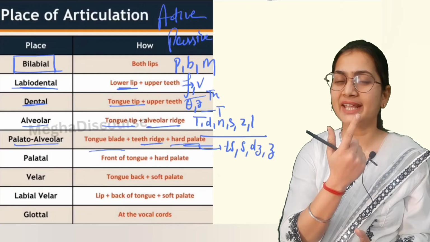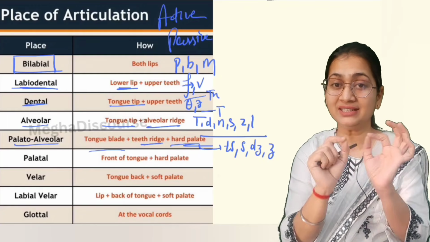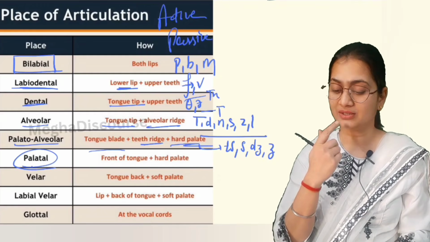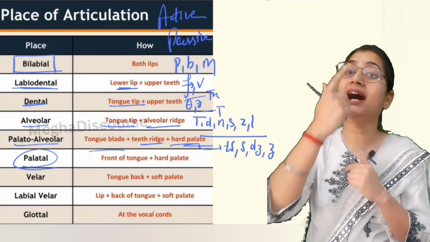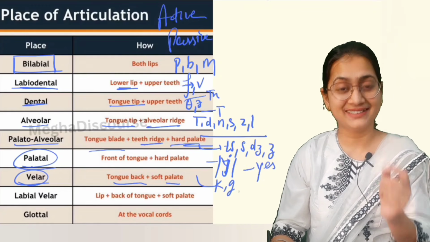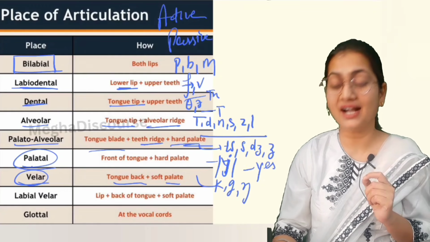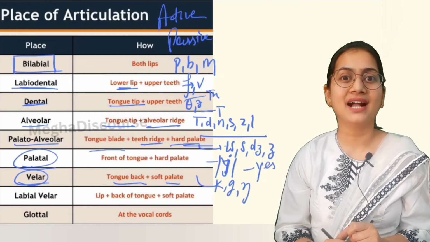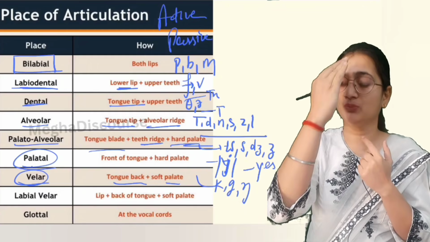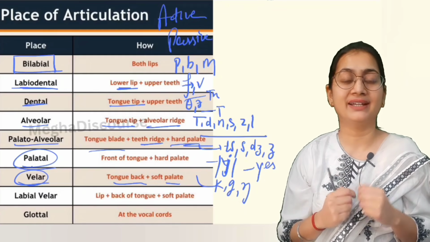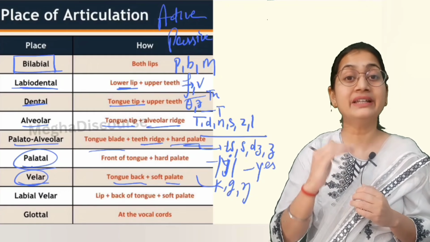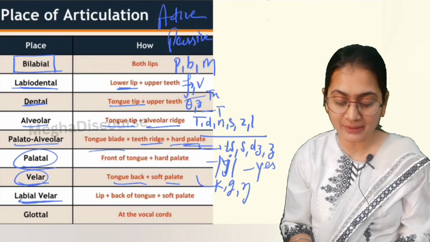So when you are saying that, your whole mouth, each organ, they are working. Then we have palatal. Palatal means the front of tongue and the hard palate. Here, K, G and ng sound. Like ka, ka. Your mid of the tongue is moving towards the soft palate. Kite. Similarly, we have gate. We have thing. Then we have labial velar.